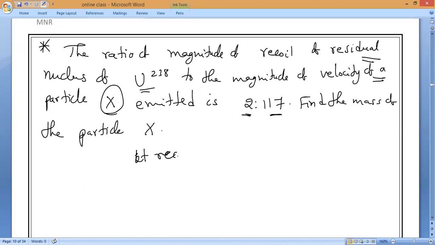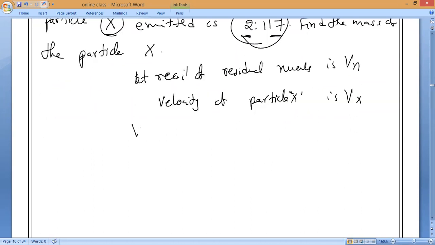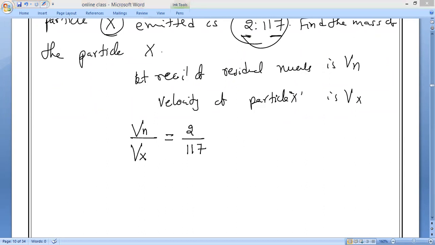Let the velocity of recoil of the residual nucleus be Vn, and the velocity of particle X be Vx. So what is the ratio given? Recoil velocity of nucleus divided by recoil velocity of particle, which is equal to 2:117. Is it yes or no? Yes, sir.